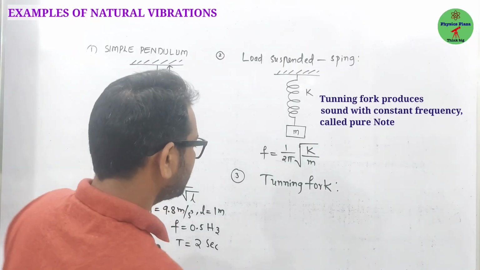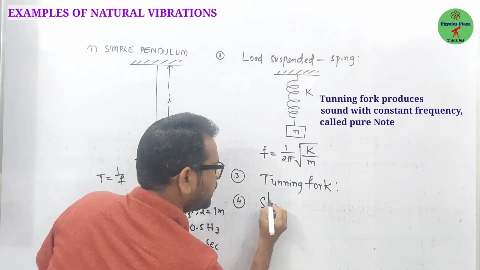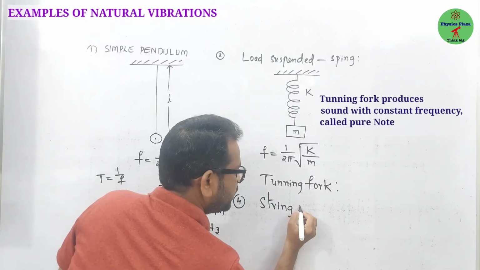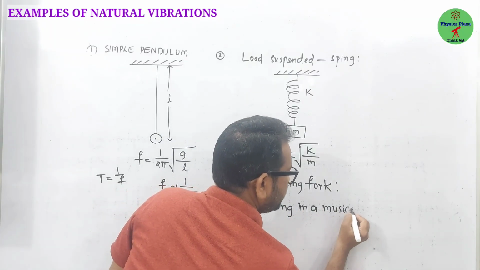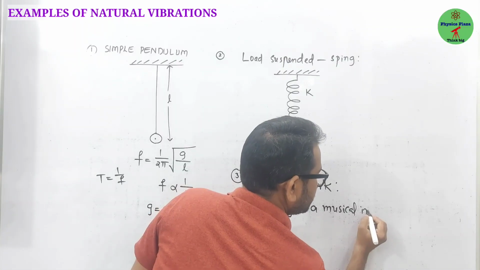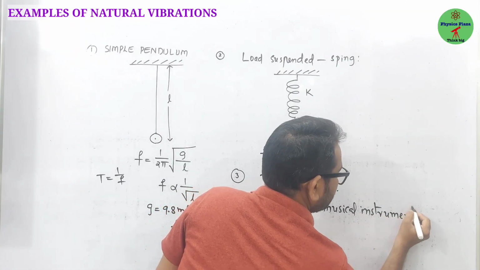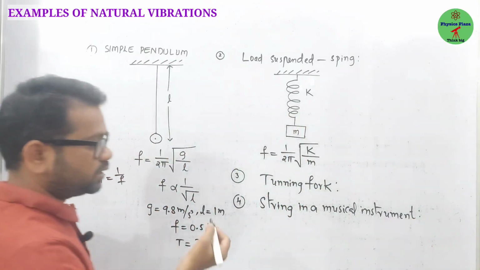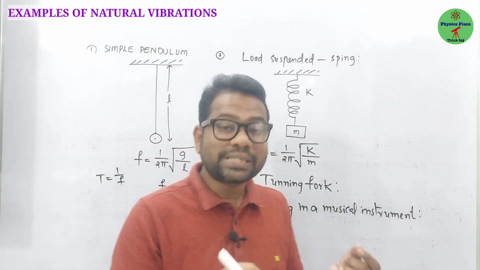Now, one more very important thing, children. We know the strings in musical instruments, for example violin and veena. What will happen when you disturb that string?